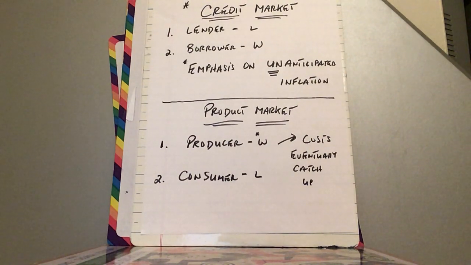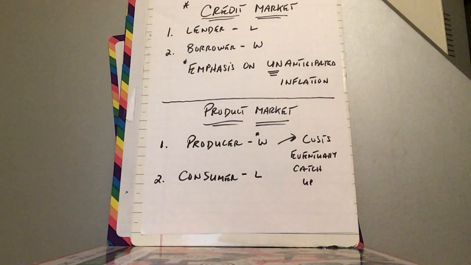And the producer can win that way, make more profit temporarily. But what's going to happen over time, since we have inflation, is that the cost of making the product for the producer, the suppliers are going to start charging higher prices and cut into that profit. The consumer loses. The consumer goes to the store and is losing purchasing power.